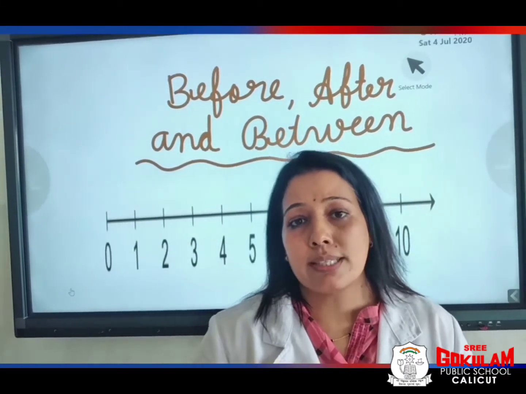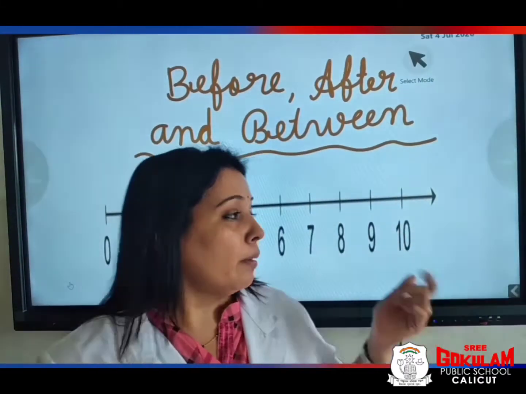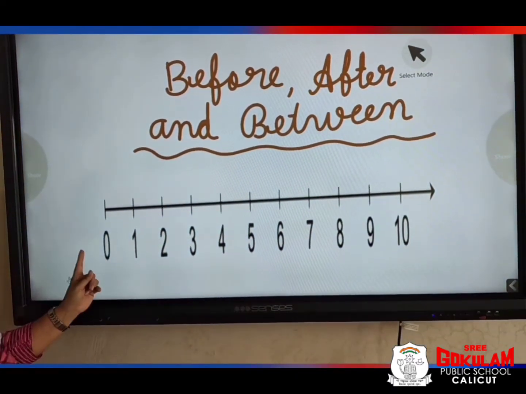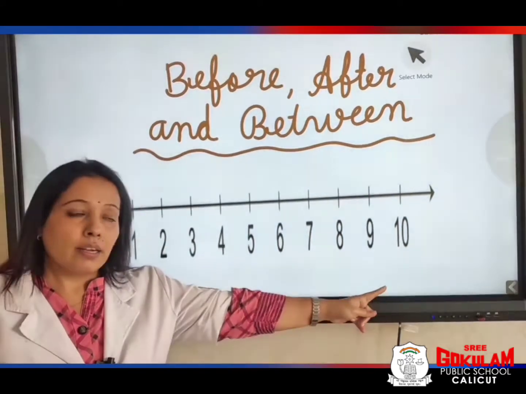Okay, the first one is before. Now please look at the board. See, here 0 to 10 numbers are here.